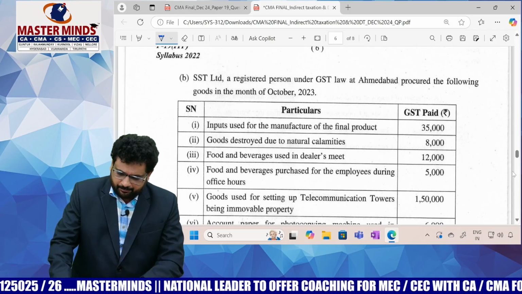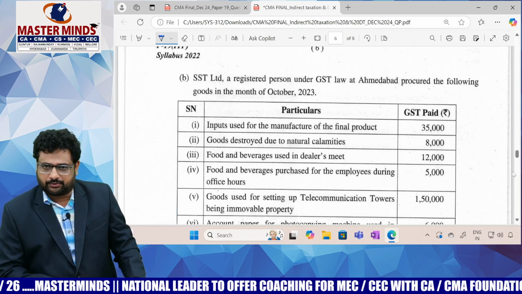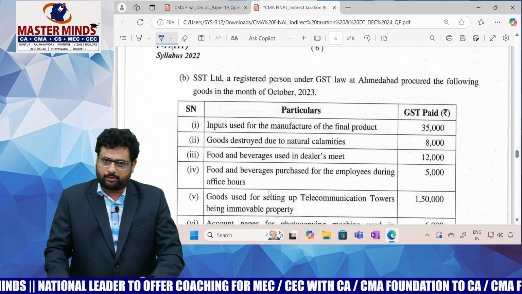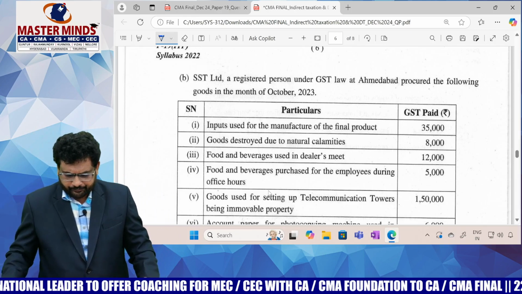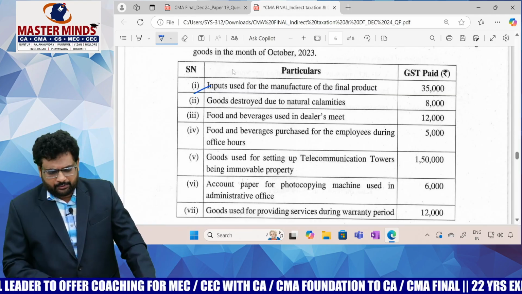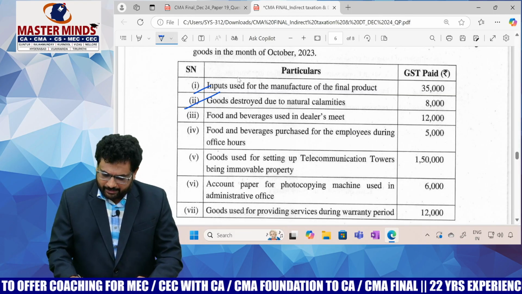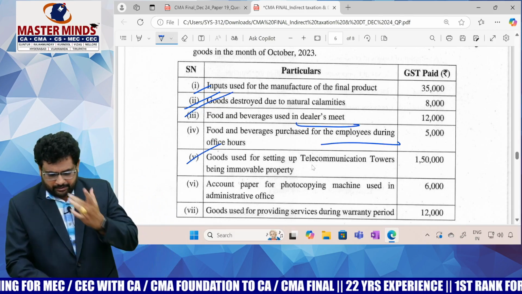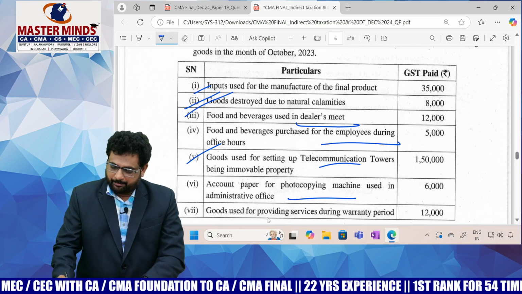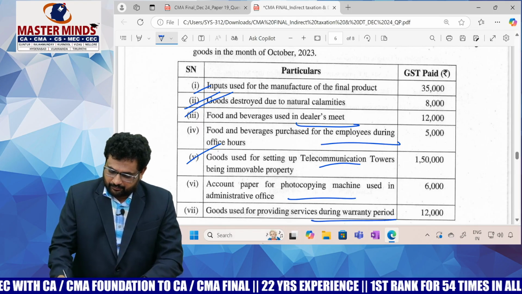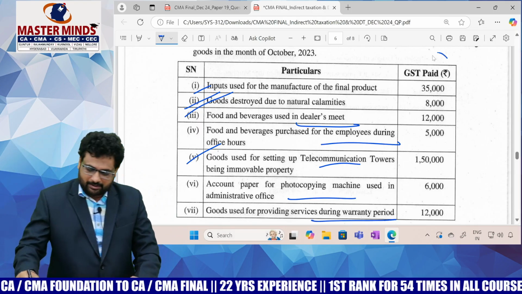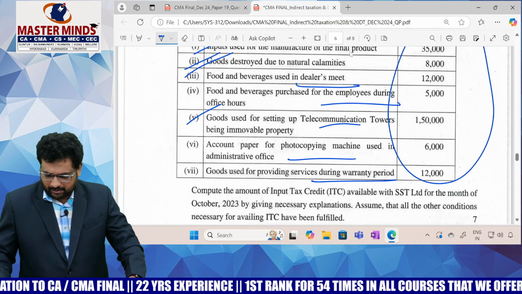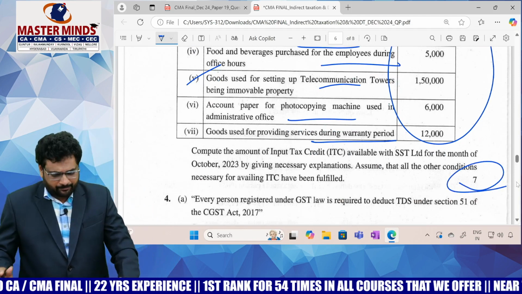And part B is here: SST Limited, a registered person under GST law at Ahmedabad, procured the following goods in the month of October 2023. Inputs used in the final product, goods destroyed, food and beverages purchased for employees in a dealers' meet, telecommunication towers, accounting paper for photocopying machine, goods used during warranty period. It is also a very basic level question from your ITC chapter. Definitely you are able to answer it easily.